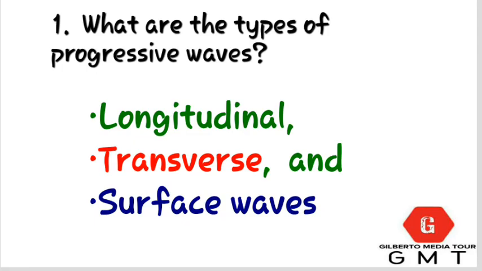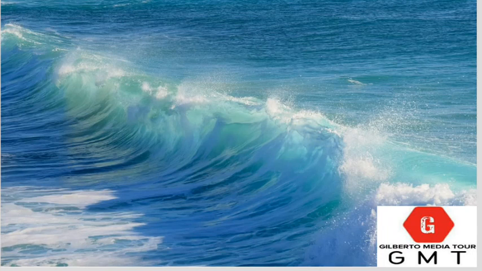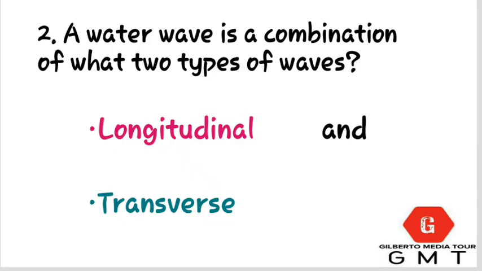The second question: a water wave is a combination of what? Two types of waves. Looking at this picture, the wave is moving from one point to another. The vibrating particles at the surface of water are both parallel and perpendicular to the direction of wave travel, which means that a water wave is a combination of longitudinal and transverse waves. According to the first question, we can also answer the second one: a water wave is a combination of two types of waves, which are longitudinal and transverse waves.